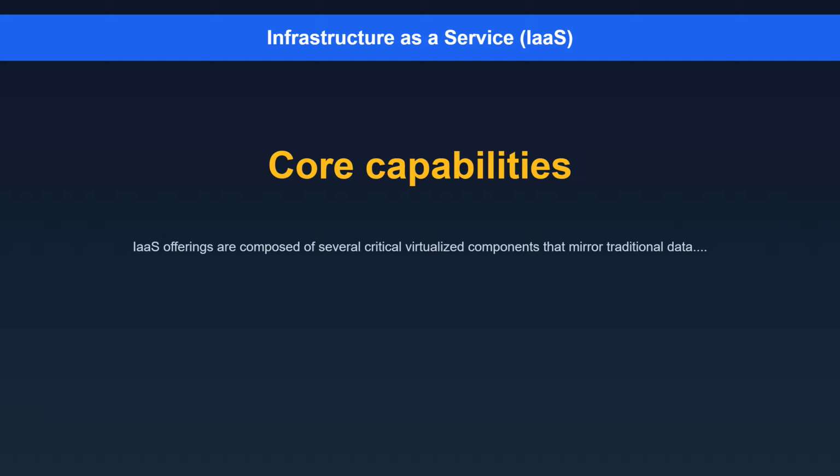Networking. Virtual networks, for example, AWS Virtual Private Cloud, VPC, Azure Virtual Network, VNet, allow customers to define isolated, private network spaces in the cloud. This includes subnets for IP address ranges, routing tables to direct traffic, network access control lists, NACLs, for subnet-level traffic filtering, security groups, virtual firewalls, for instance-level traffic control, load balancers for distributing incoming traffic, DNS services for name resolution, and VPN gateways for securely connecting to on-premises networks.